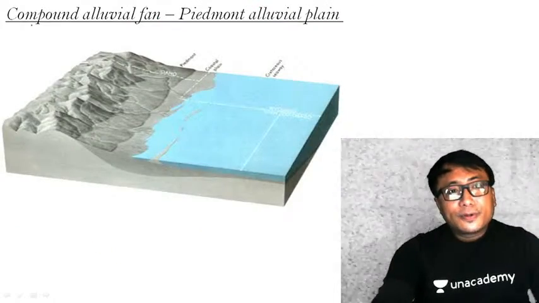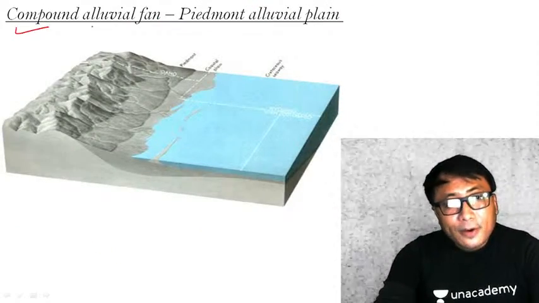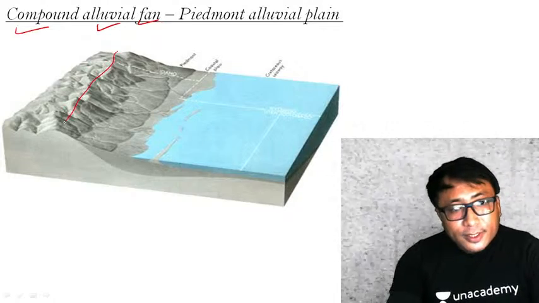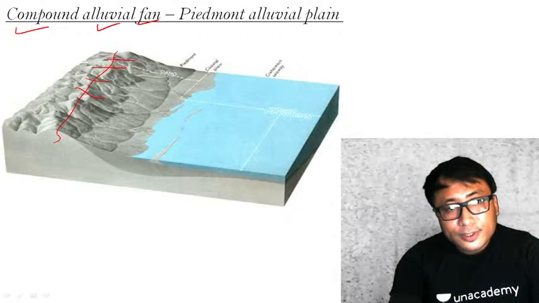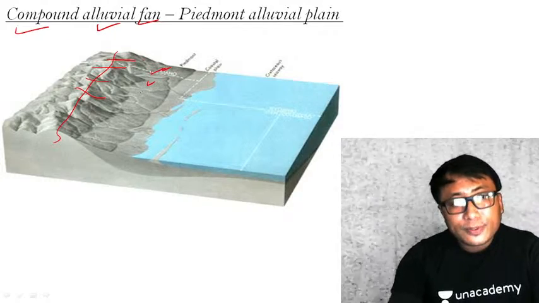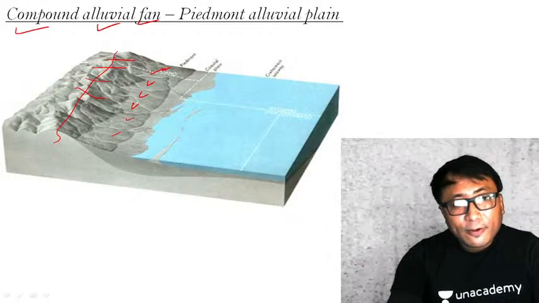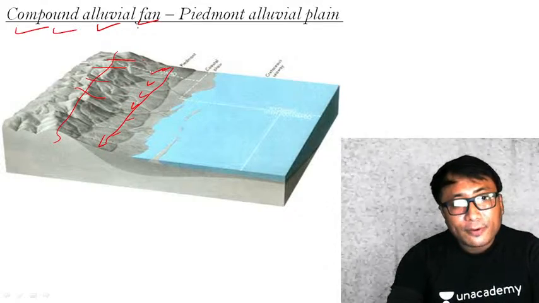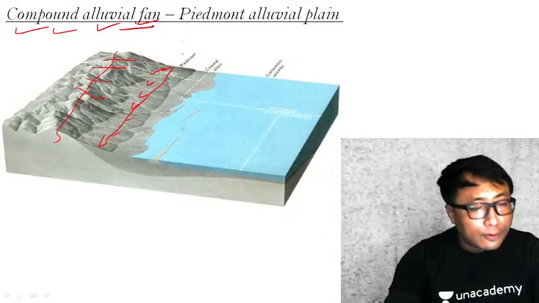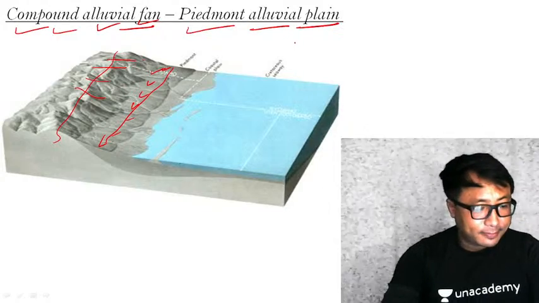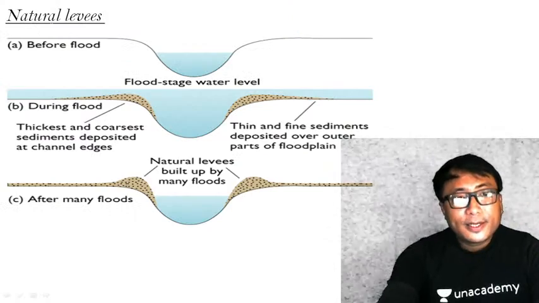Let us quickly go to the next, that is the compound alluvial fan. Now you see, this is a mountain range, and the river is coming out continuously, forming alluvial fans. So one alluvial fan combines with the other alluvial fan, forming one entire chain of alluvial fans, which is known as a compound alluvial fan. It is also known by another name, that is Piedmont alluvial plain. Clear? The terms are very important.